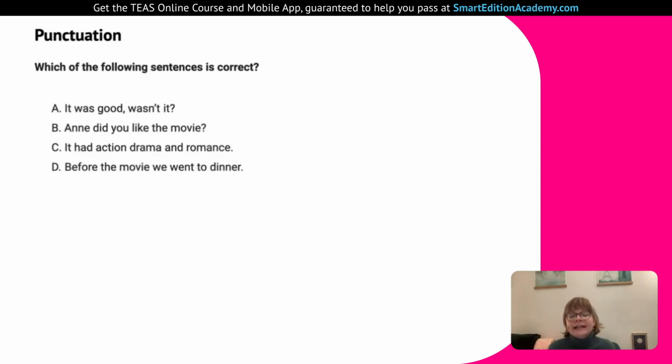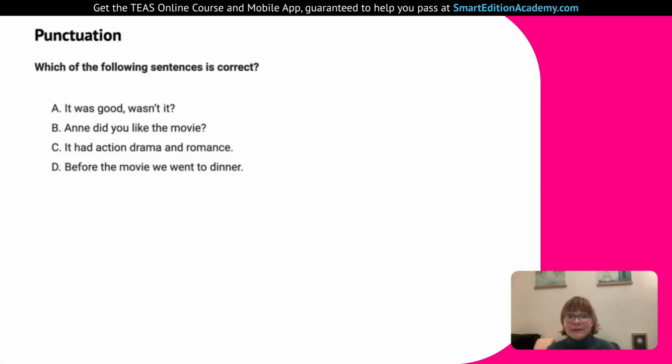So you could either write it had action, comma, drama, and romance, or you can do it had action, comma, drama, comma. That would be called an Oxford comma. So that's a little bit of a debate whether you need that second comma or not. But you definitely need at least one, and that's missing here. So that's why C is incorrect.